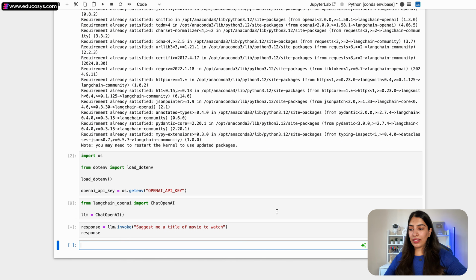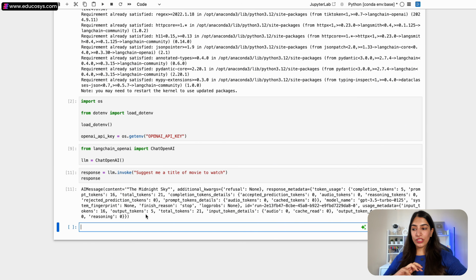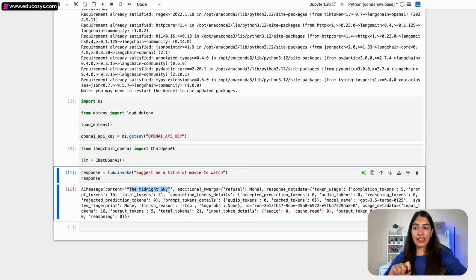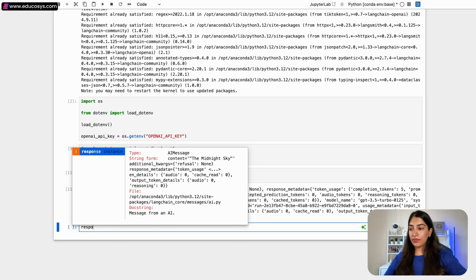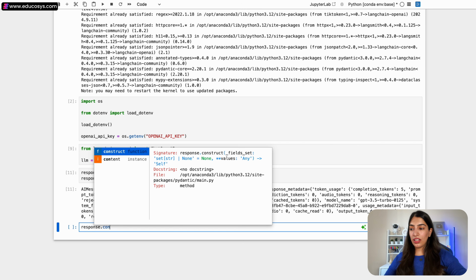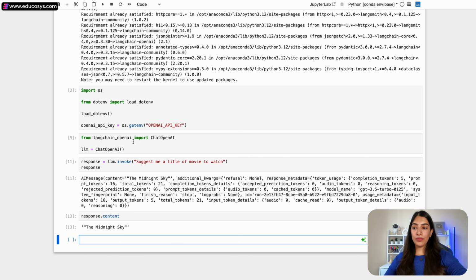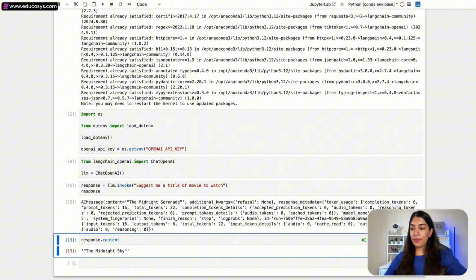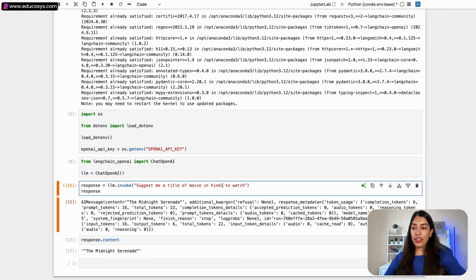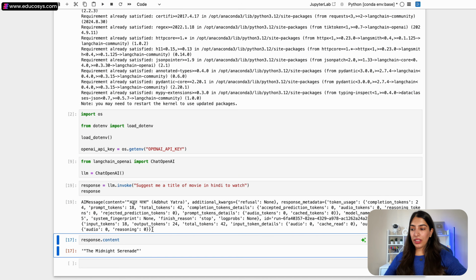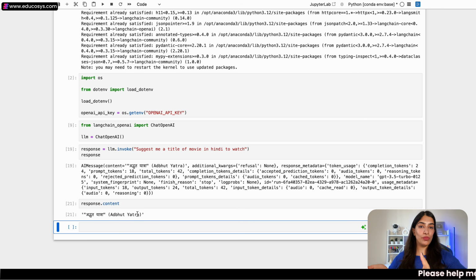I'm going to just run this, and here we have gotten a good response. Here in the content we can see there is a name that is present, right? So let me also print response dot content. If I do that, I can see The Midnight Sky. If I run it again, then it is Midnight Serenade. Suppose I ask for a movie in Hindi to watch. Let me run this. So it is saying Adbhut Yatra. So we can watch Adbhut Yatra.